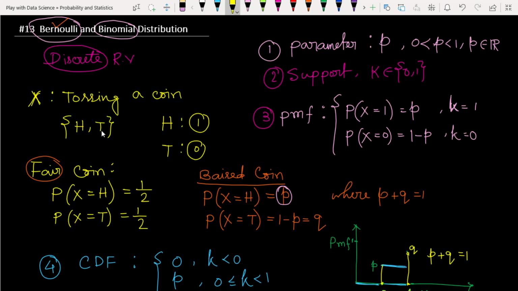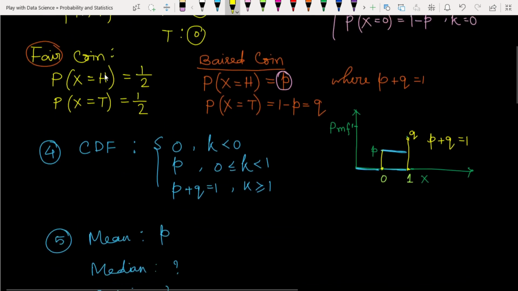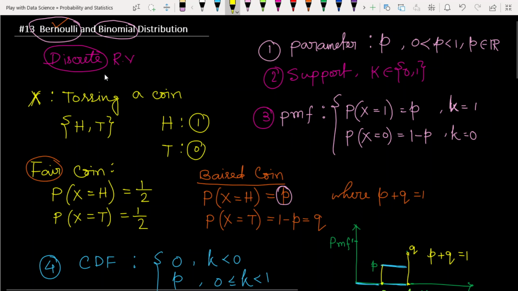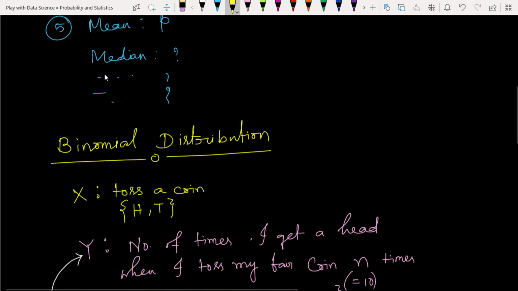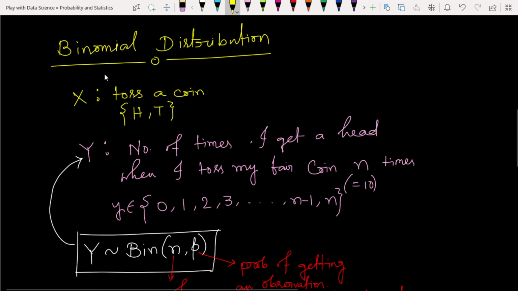In such scenarios, if our outcome is only yes or no, we will use the Bernoulli distribution concept, and we have to know the probability of that outcome X. And the experiment that we design in the Bernoulli distribution, if it is repeated many times, then what will be the output at the end of that experiment? In such a scenario, the binomial distribution comes into the picture. That's the simple example.